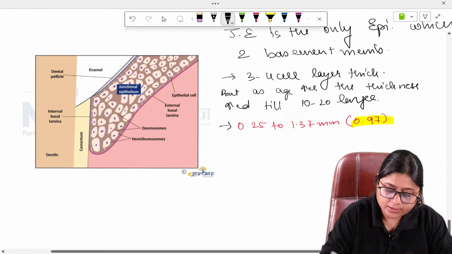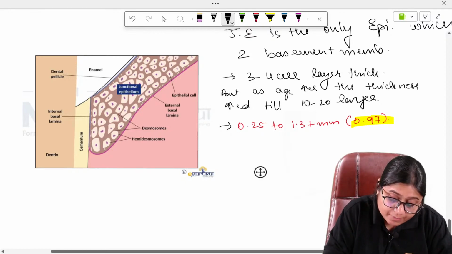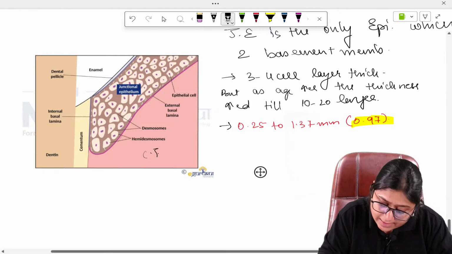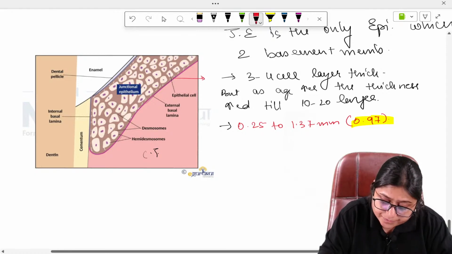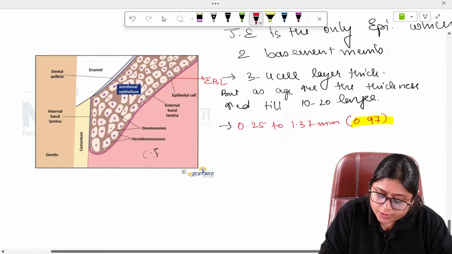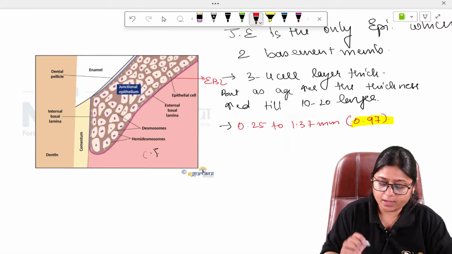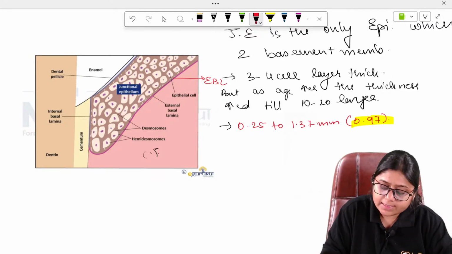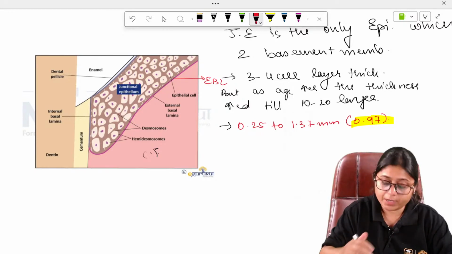So, let us see how it has two basal lamina. One basal lamina is here. This part you can see here. This is the connective tissue. So, it is one basal lamina. This basal lamina is called the external basal lamina. This is connected to the connective tissue on one side. Okay, this also has a basal layer and a suprabasal layer. The junctional epithelium has a basal layer and a suprabasal layer.